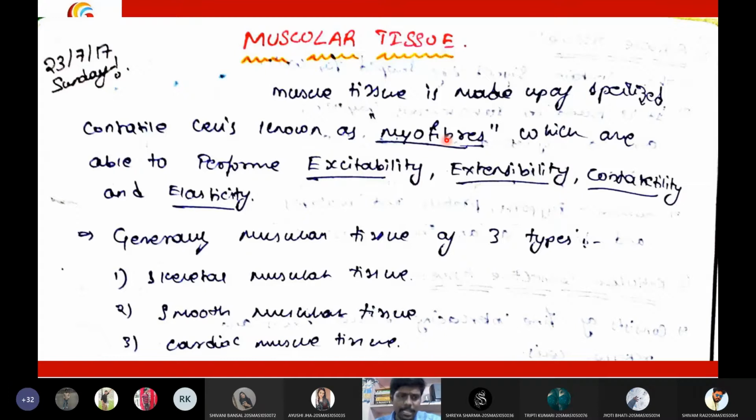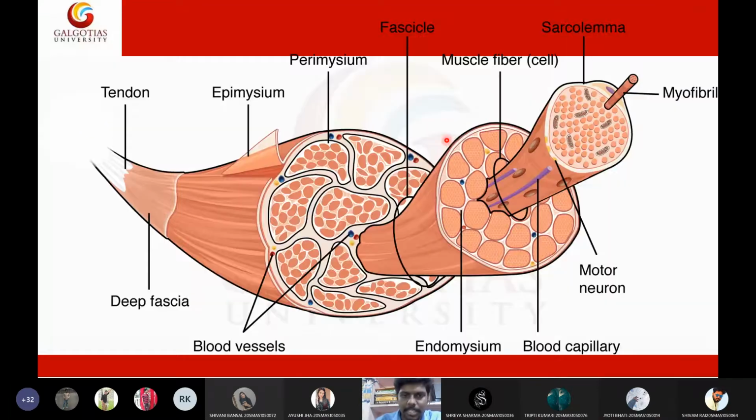Okay, now let us discuss in detail about the three types of muscles. And also, students, keep in mind, I'm not going to discuss the structure of muscle. That we can discuss in the third unit. I think we have a dedicated unit for neuromuscular anatomy, where we will discuss the structure of muscle in detail. Since unit 1 is only about the tissues, I'm just bypassing the structure of muscle. So the structure of muscle you need not memorize. Anyway, I will give you just some basic idea about the structure of muscle.